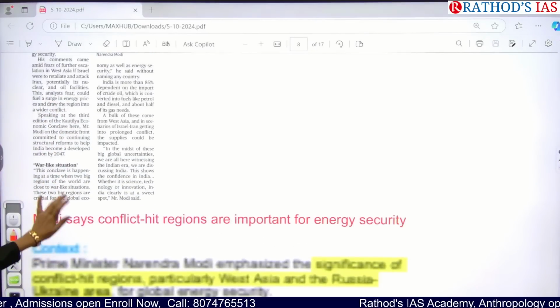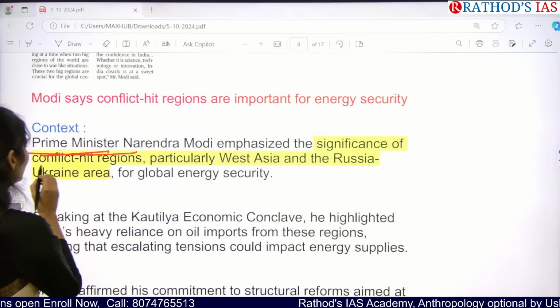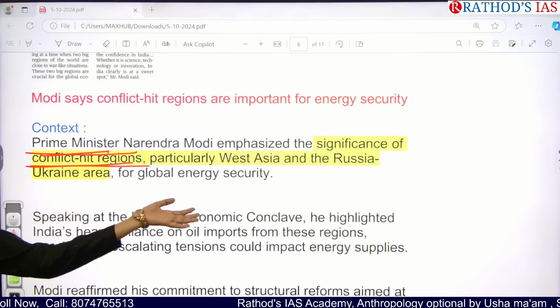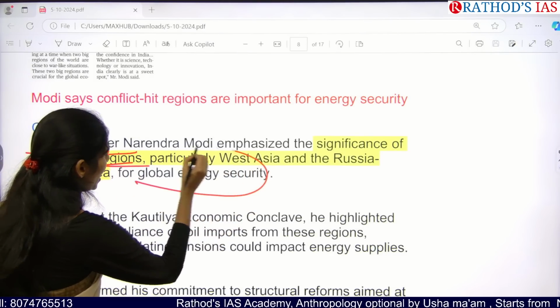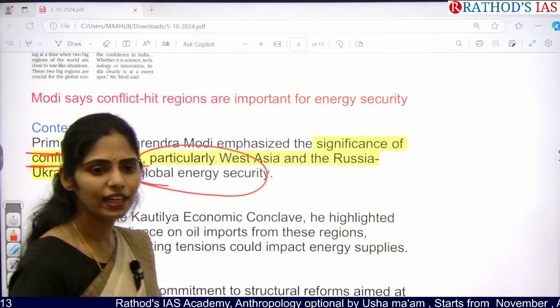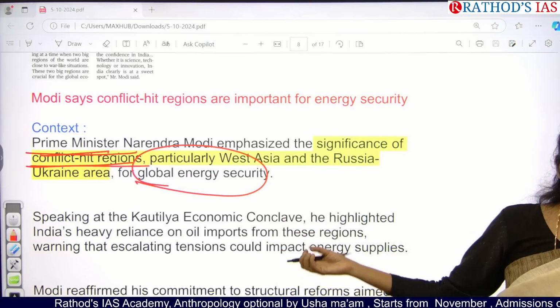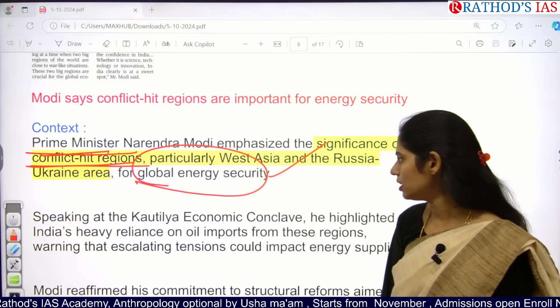Okay, now let us see this article clearly. Our Prime Minister emphasized the significance of conflict-hit areas, especially in West Asia as well as the Russia-Ukraine conflict. Because of this, it is going to have an impact not only on India's energy security, but even on other countries which are also importing oil from these countries, right? So we are going to have an impact on global energy security.